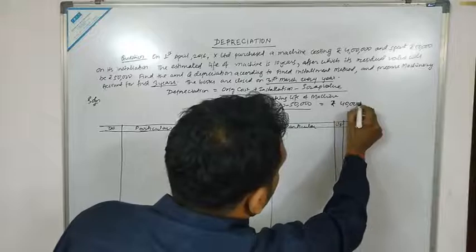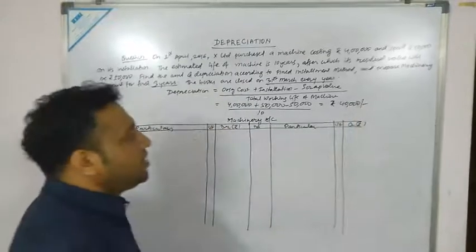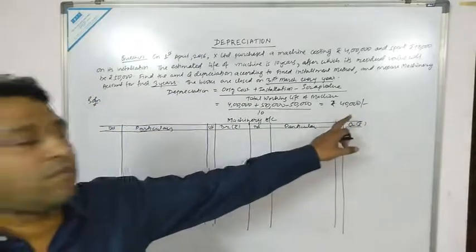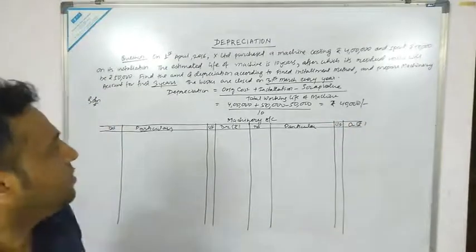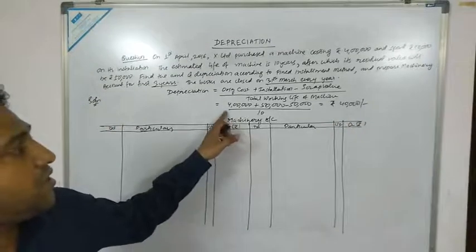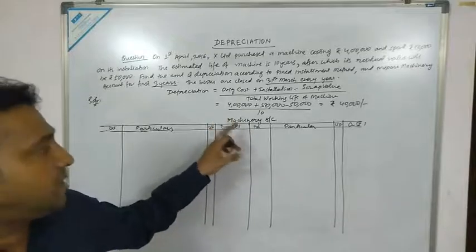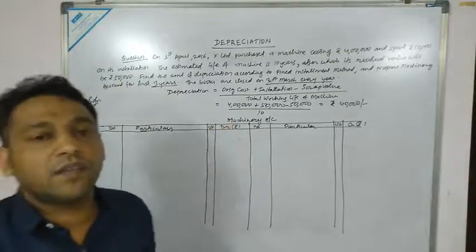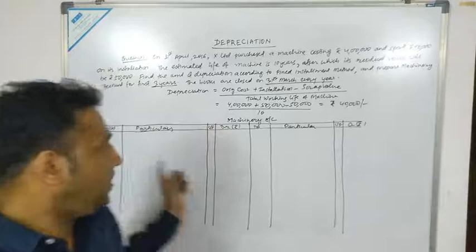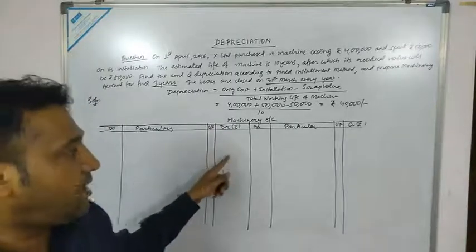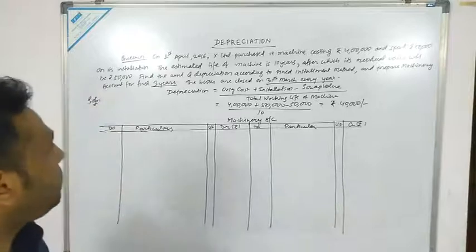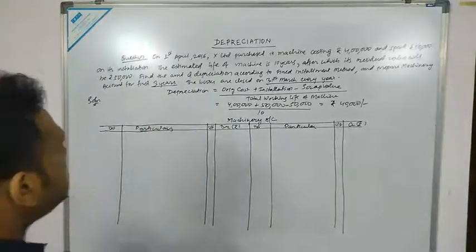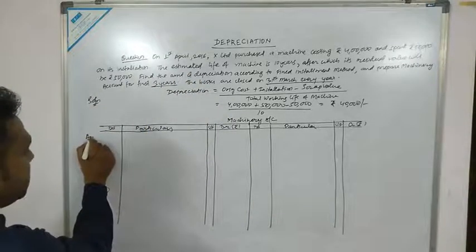That means each year the value of machinery decreases by the amount of rupees 40,000. Now we are required to prepare the machinery account for the first 3 years. As we are preparing the ledger account, it has date, particulars, LF, debit amount, and date, particulars, LF, credit amount. First of all, on April 1st, 2016, we are purchasing the machine.